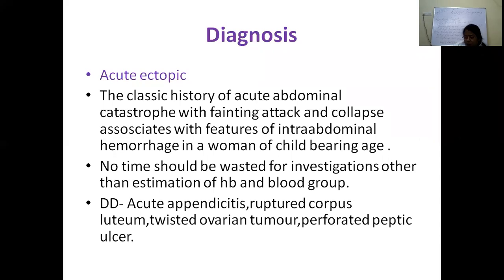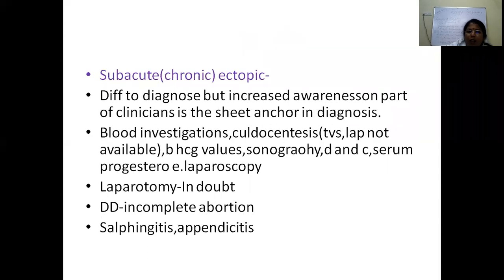Then a twisted ovarian tumor, where bleeding will not be there. Then perforated peptic ulcer, which is very rare nowadays. Subacute or chronic ectopic is very difficult to diagnose by clinical examination alone, but we should keep it at the back of our mind.